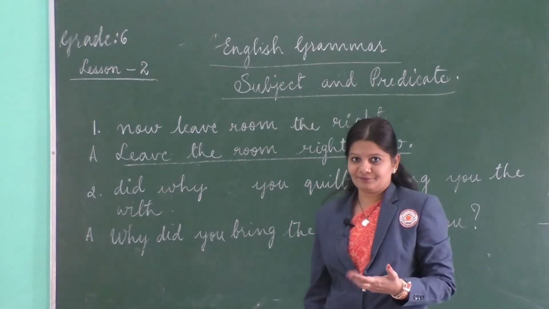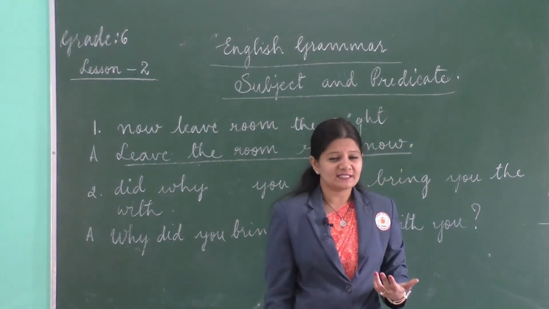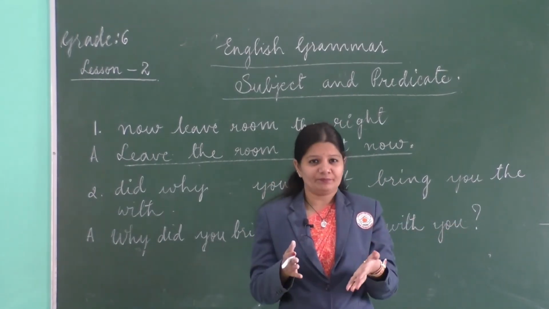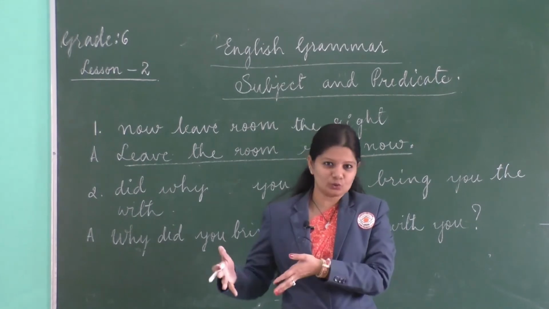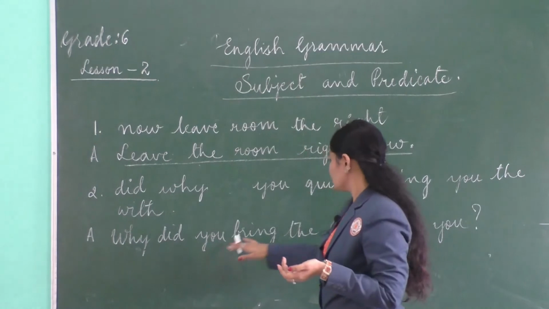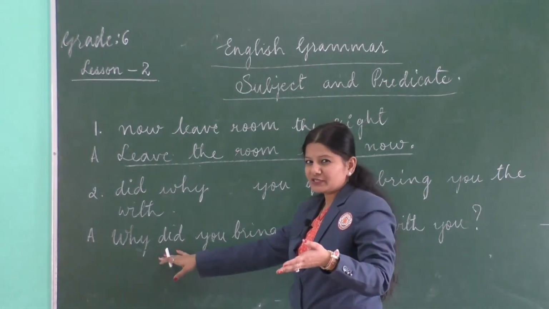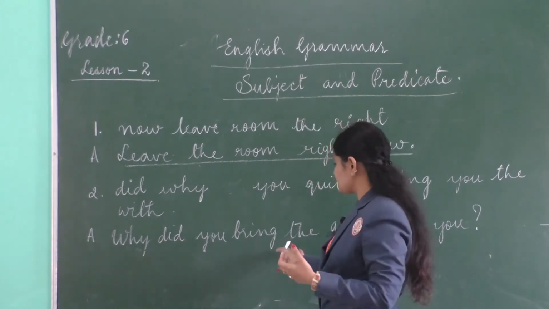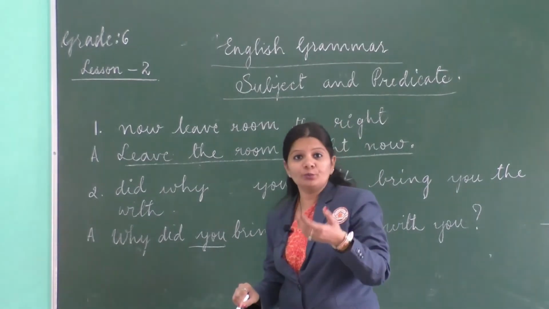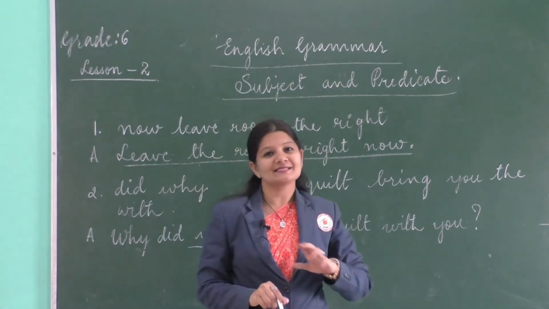Identify the subject now. Now if you remember, in interrogative sentences we had the subject somewhere in between the helping verb and the actual verb, right? So we're going to find out, why did you bring? So it's you, this is the interrogative word, and this is the bring, that's the verb. So here, why did you bring? So you is the subject here, and the rest part of the sentence is the predicate.